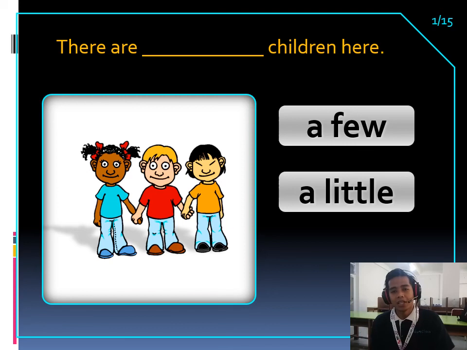Okay, maybe that's enough for our lesson today about much, many, a little, and a few. Let me remind you one more time. We use many and a few for plural countable nouns. And we use much and a little for uncountable nouns.